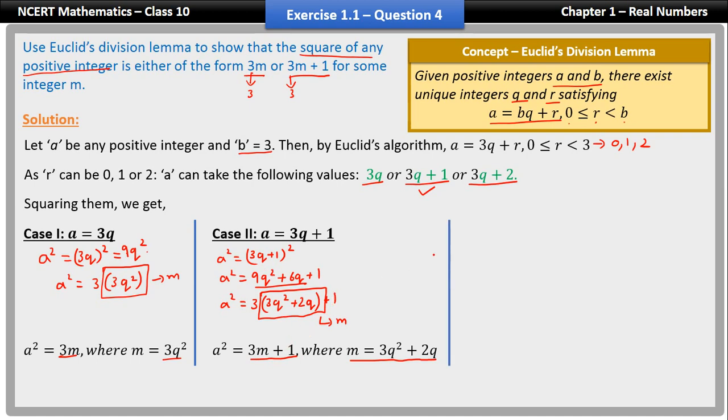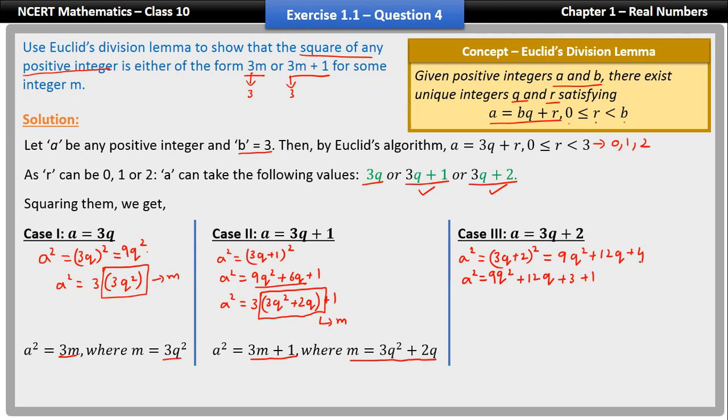Now let's move on to case number 3. Case number 3 says that a is equal to 3q plus 2. That is this case. Now let's square them. A square is equal to 3q plus 2 whole square. That is nothing but 9q square plus 12q plus 4. So a square I can write it as 9q square plus 12q plus 3 plus 1.